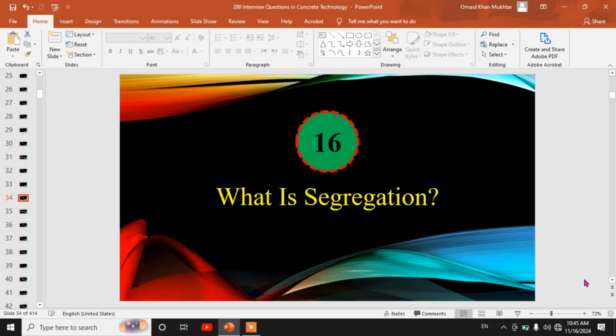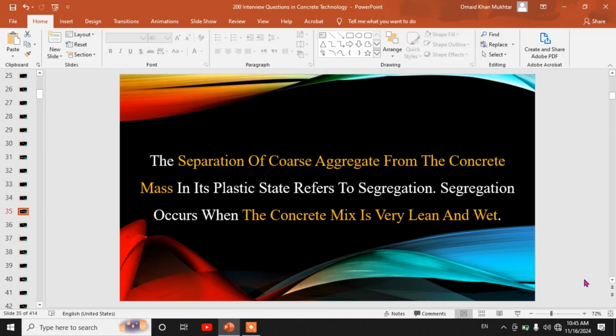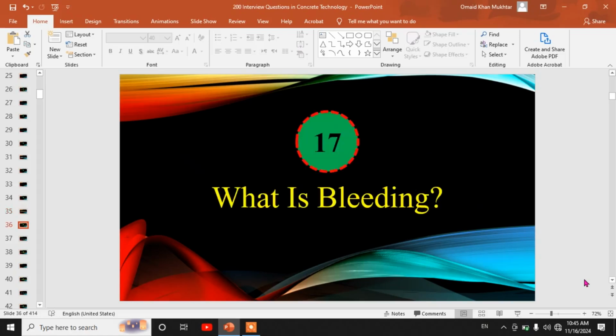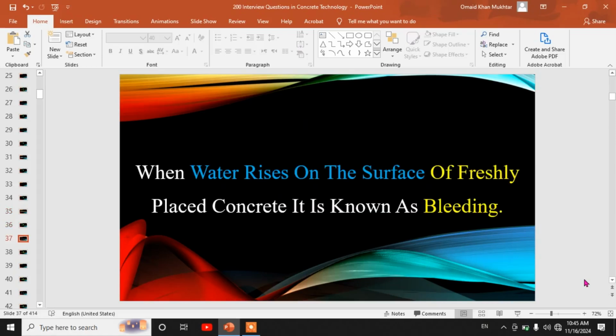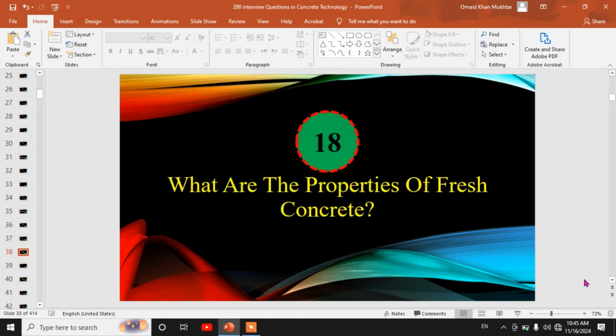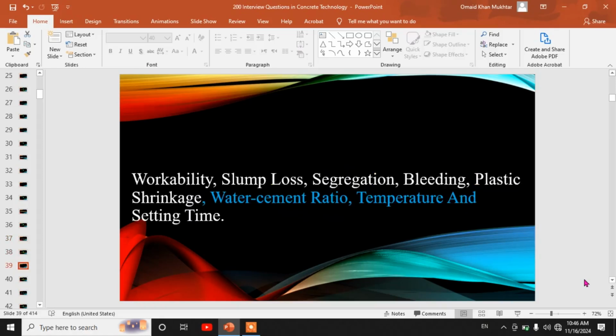Sixteenth, what is segregation? The separation of coarse aggregate from the concrete mass in its plastic state refers to segregation. Segregation occurs when the concrete mix is very lean and wet. Seventeenth, what is bleeding? When water rises on the surface of freshly placed concrete, it is known as bleeding. Eighteenth, what are the properties of fresh concrete? Workability, slump loss, segregation, bleeding, plastic shrinkage, water cement ratio, temperature and setting time.